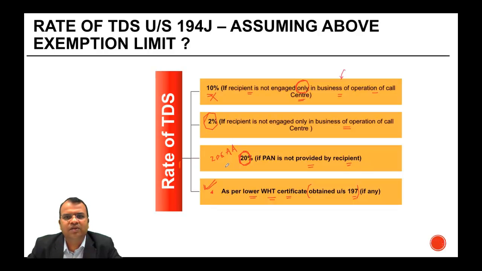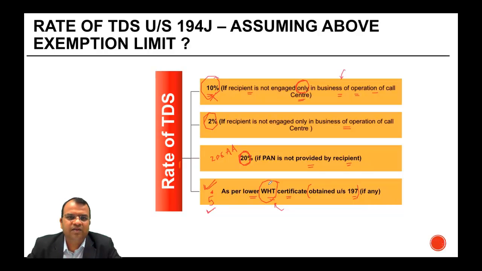So say for example, a person is there who is not engaged only in the operation of call center. The general rate applicable is 10%. The lower withholding tax certificate says 5%. Then you have to withhold at 5%. These certificates are given for a particular year. If you get a certificate for 1 year, then in that year only the deduction will be as per that certificate. For the next year, the recipient has to obtain a fresh certificate.